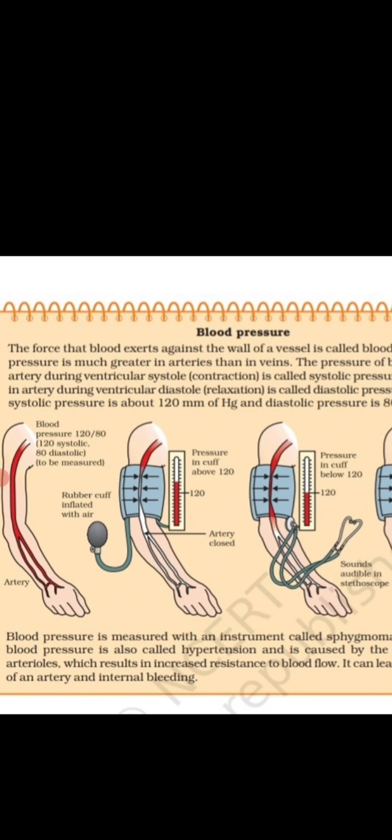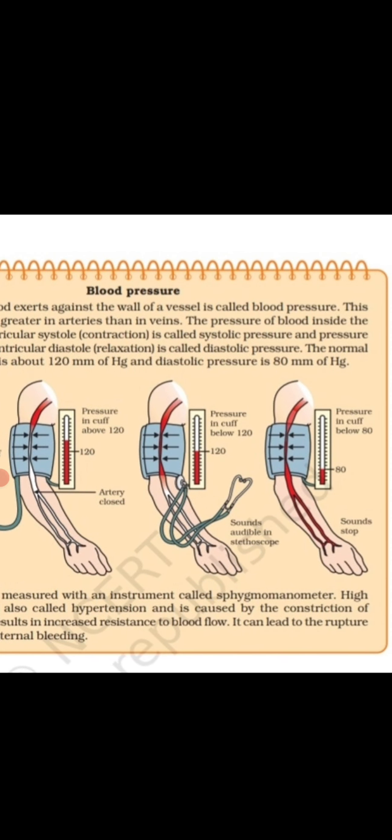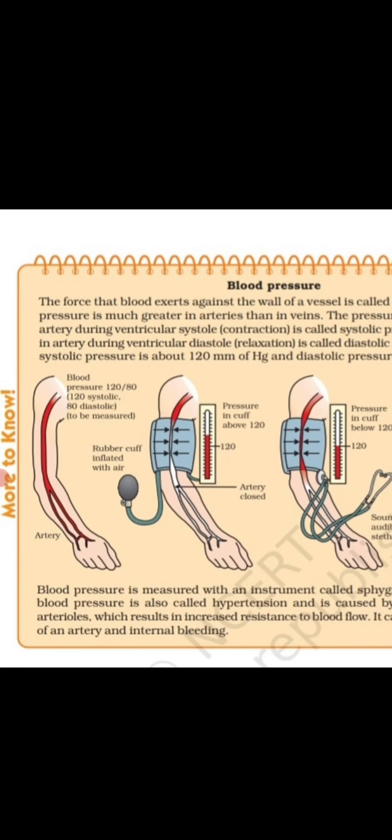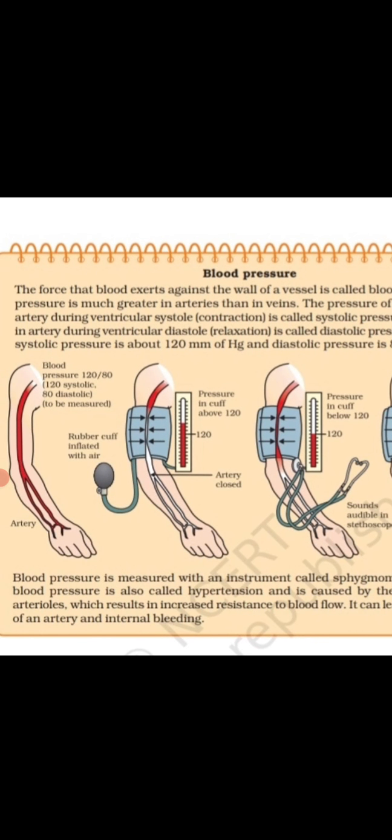And this pressure is much greater in arteries than in veins. Now the pressure of the blood inside the artery during the ventricular systole is called the systolic pressure, and the pressure in the artery during the ventricular diastole is known as diastolic pressure.